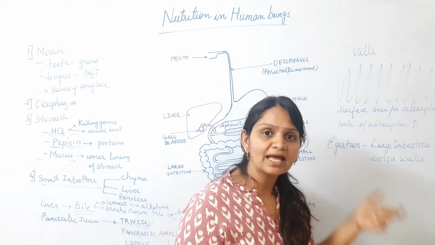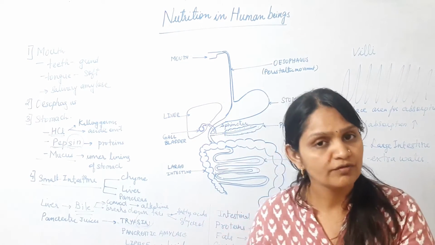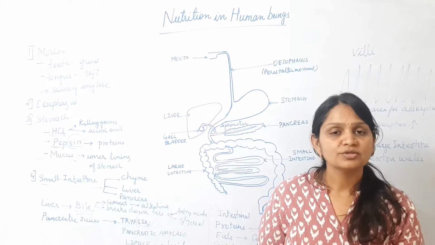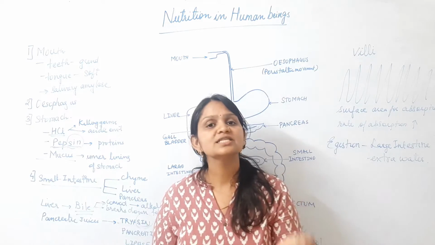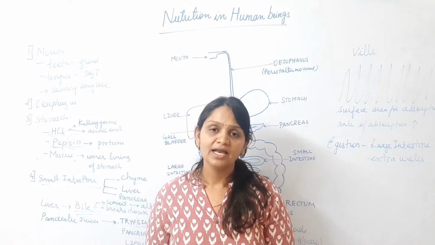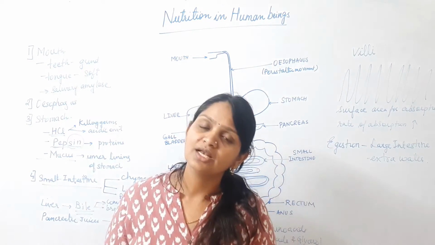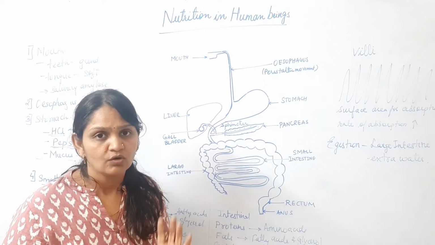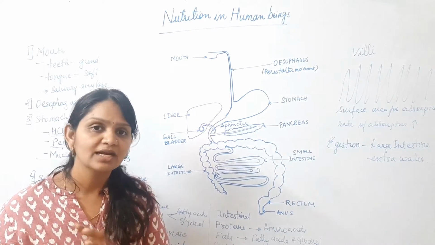The blood then carries them to the different cells of our body, where they get assimilated. During the process of respiration, energy is released from this food, and that energy is utilized by the cells to perform various activities, and also for growth and repair.